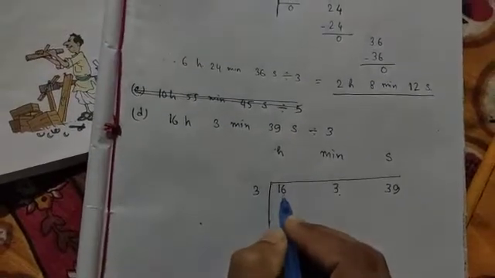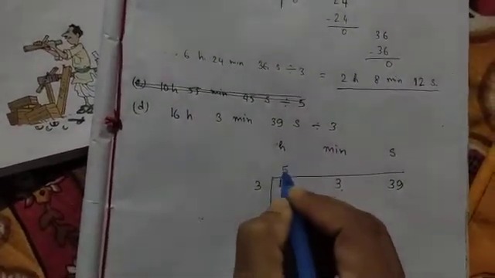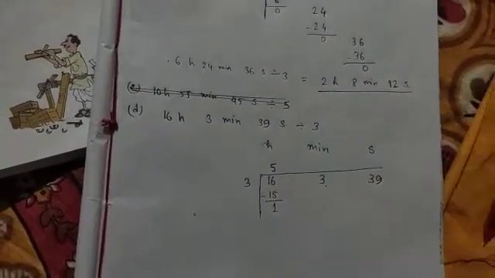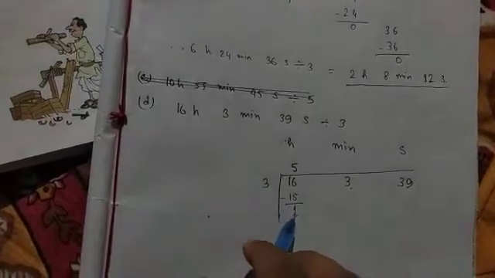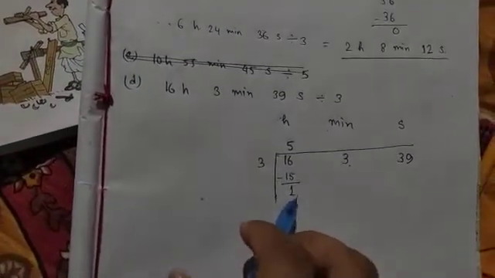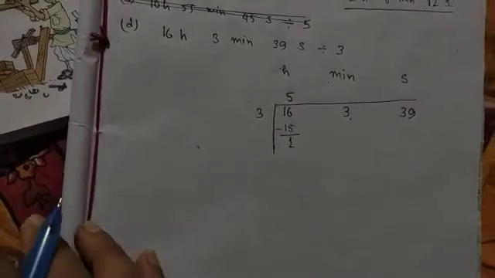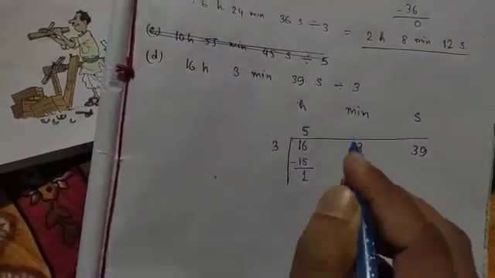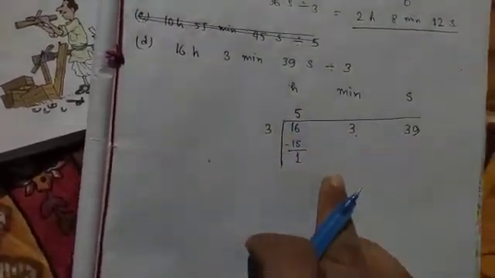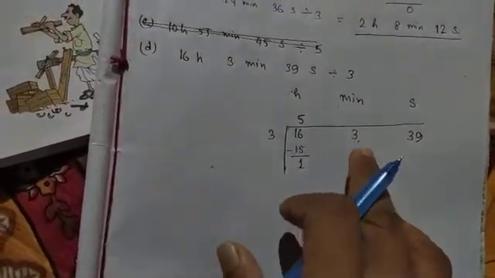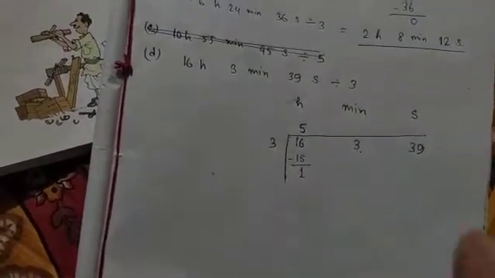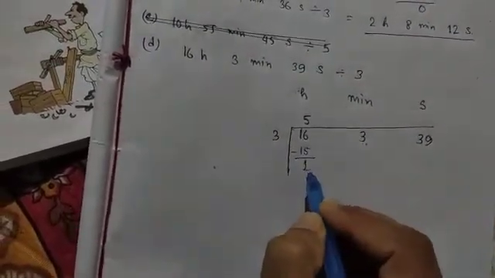So 16 is not divisible. 3 fives are 15. The remainder is 1 hour. Our hour part is completed. Now I have to come to the minute part. For the minute part, it is 3. No problem, but here I have a remainder, 1 hour.